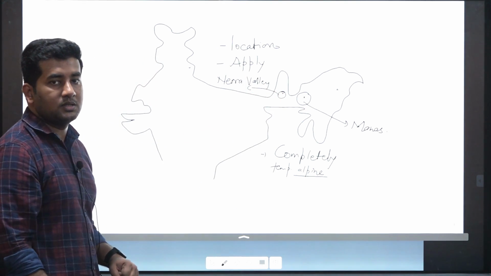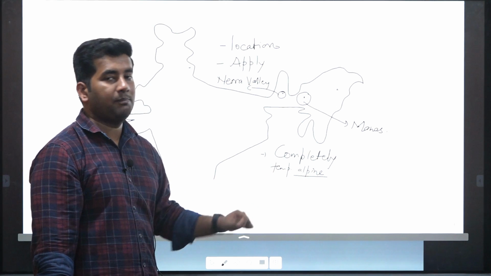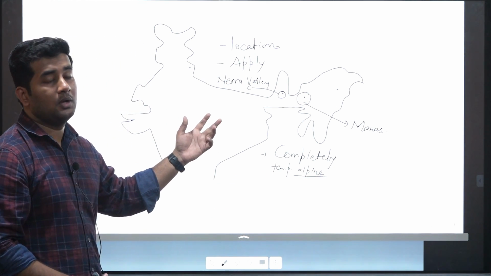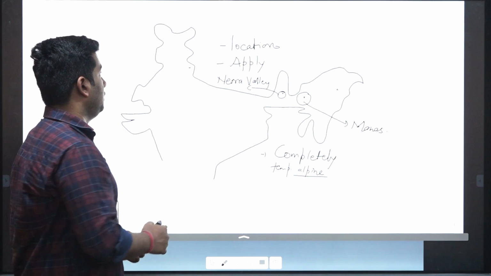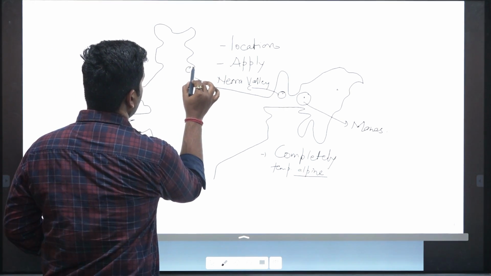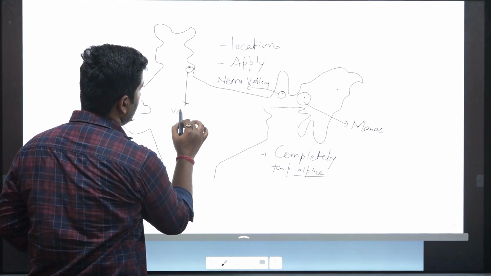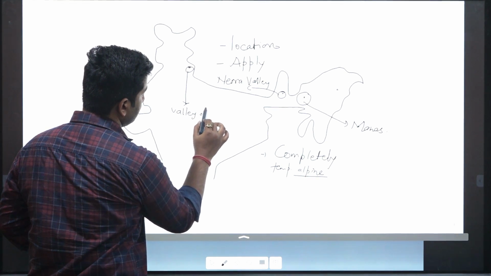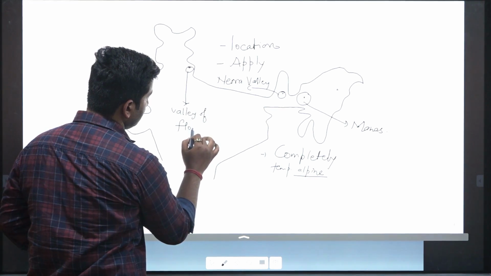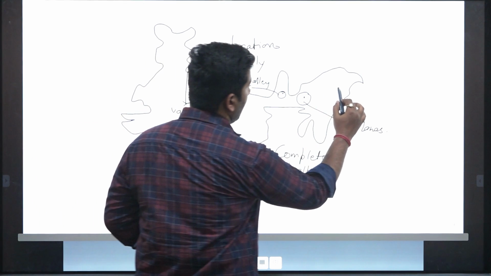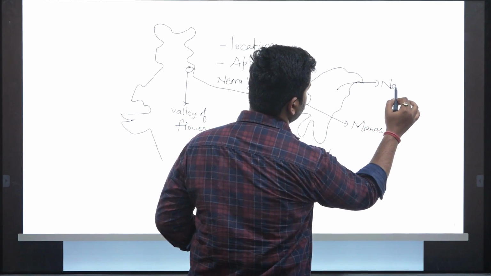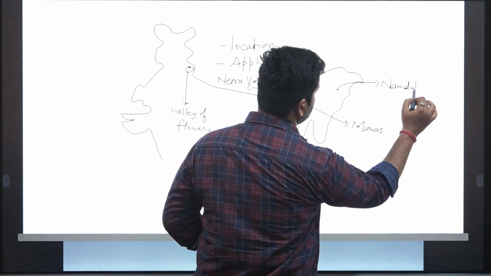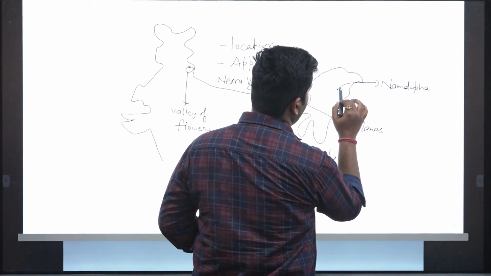These two national parks won't be completely lying in the alpine belt. They have a mix of plains as well. Now the question comes to these two regions: Valley of Flowers in Uttarakhand and Namdapha in Arunachal, near the Arunachal and Assam border.